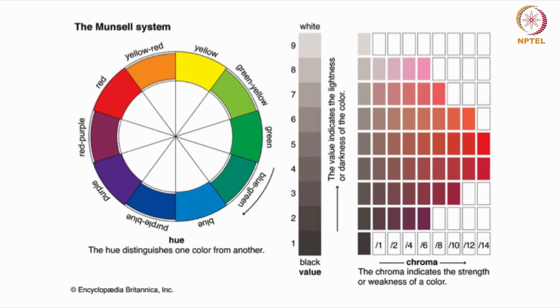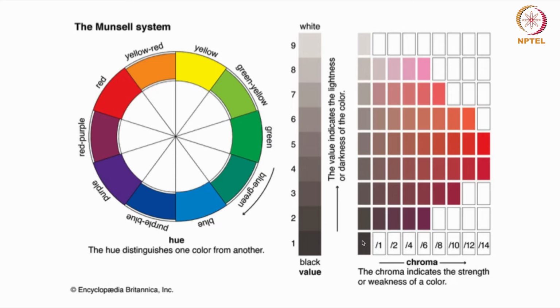Bright colors with high chroma may appear lighter, higher in value because of their intensity, and dark colors with low value often look muted. But increasing their chroma can make them appear more vibrant without changing their darkness as well. Right? So I hope you are a little clear about hue, value, and chroma.